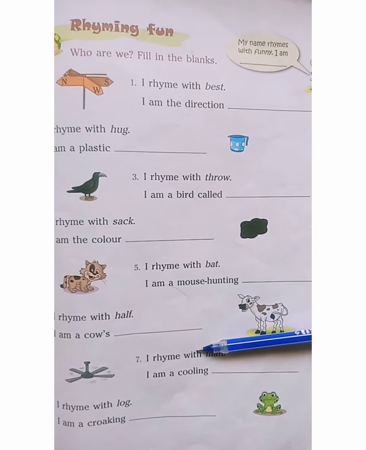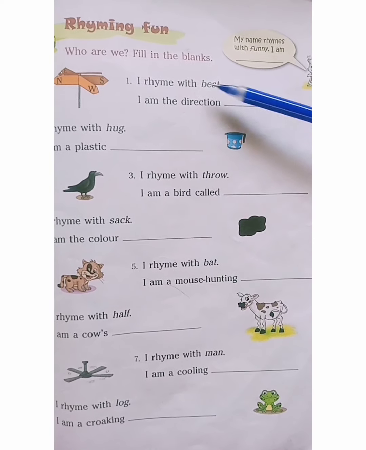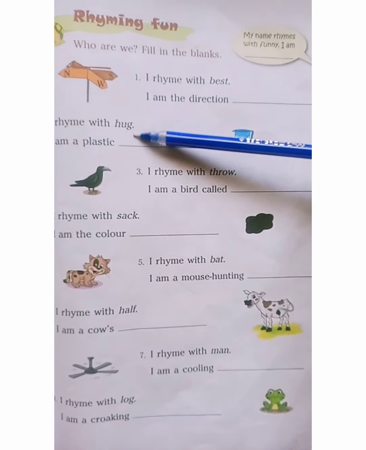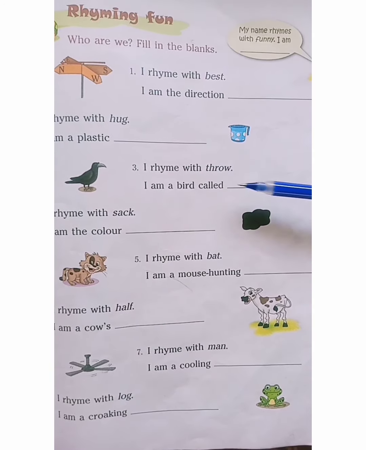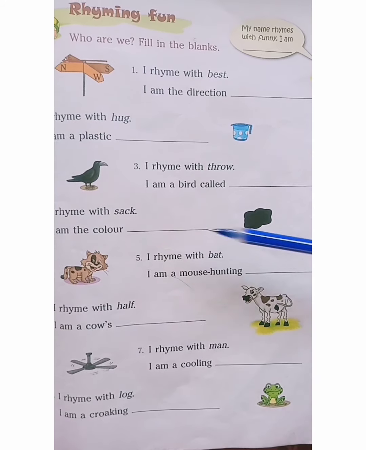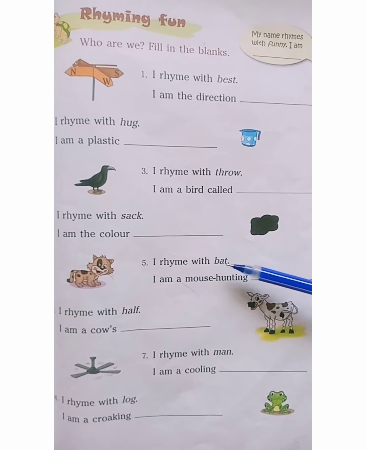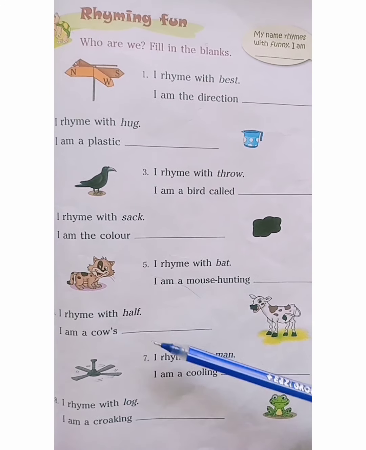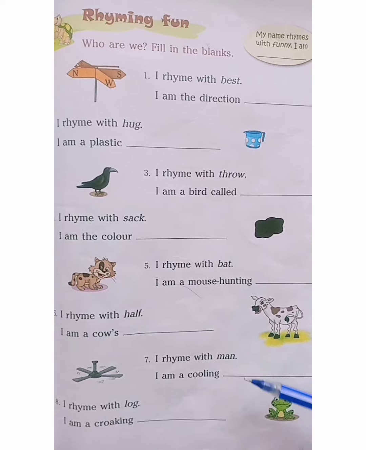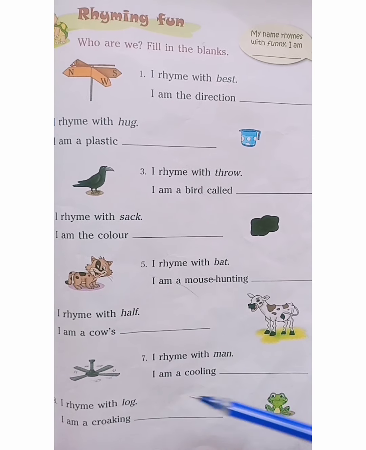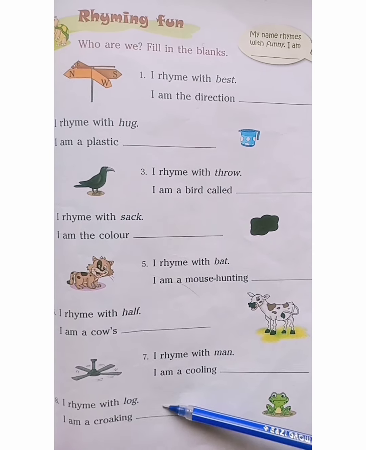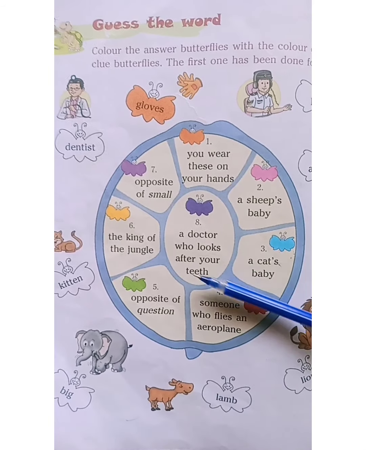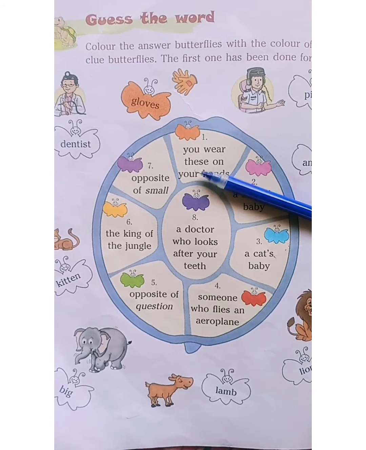Now, all of you please listen once again. Rhyming words. Burst, worst. Hug, mug. Throw, crow. Sack, black. Bat, yes, cat. Half, calf. Man, yes, fan. Log, frog. Okay. Children, now take your next page, page number 36.